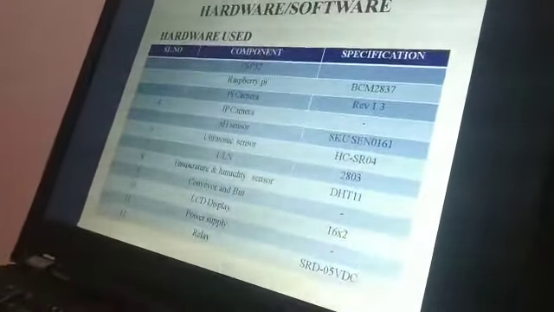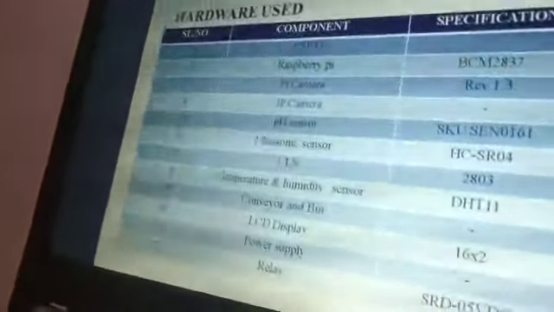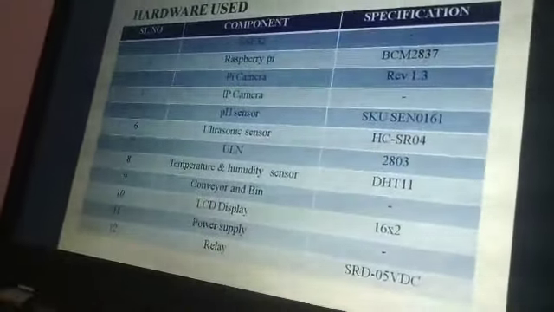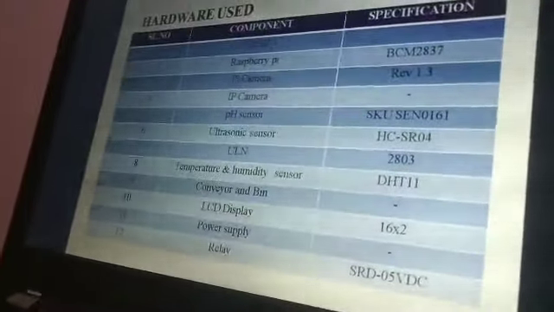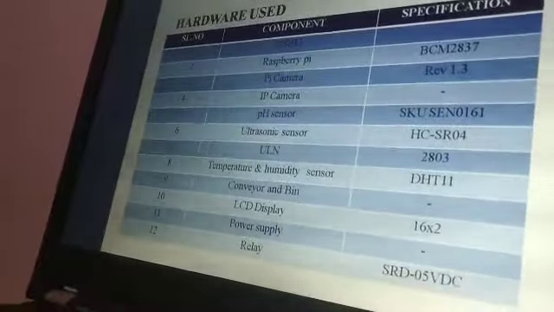Raspberry Pi and Pi camera are both for image processing, and IP camera is for surveillance purpose, and pH sensor, that is an analog pH sensor, that is used for the monitoring of the pH, and ultrasonic is for automatic direction control of the boat, and